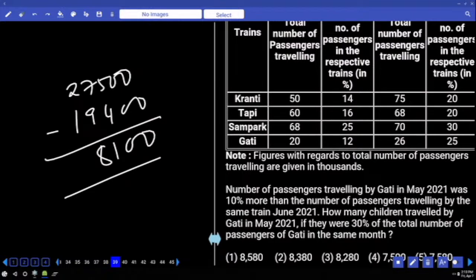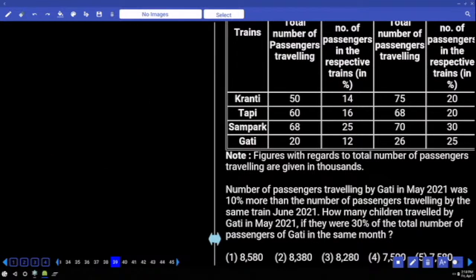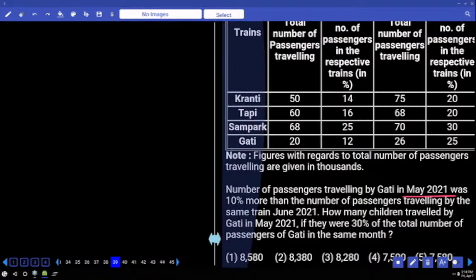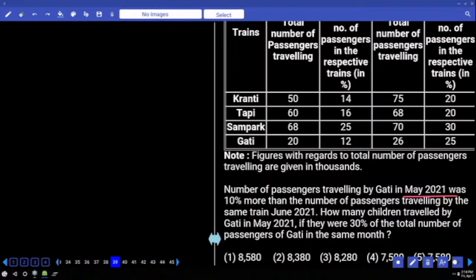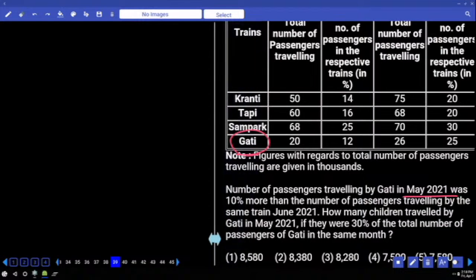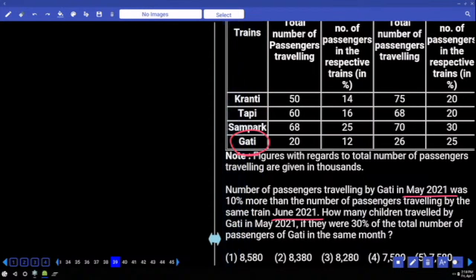Number of passengers traveling by Gati in May 2021 was 10% more than number of passengers traveling by the same train in June. Is this about travelers or children? Travelers, Gati in 2021 May. So Gati last one, that was in the month of June, which is 26,000.